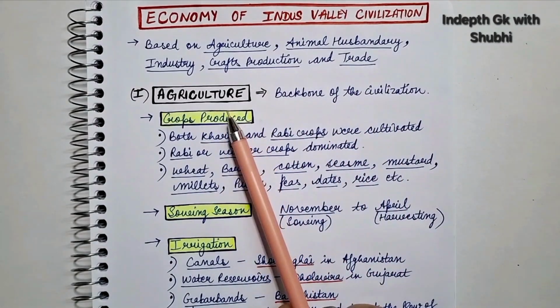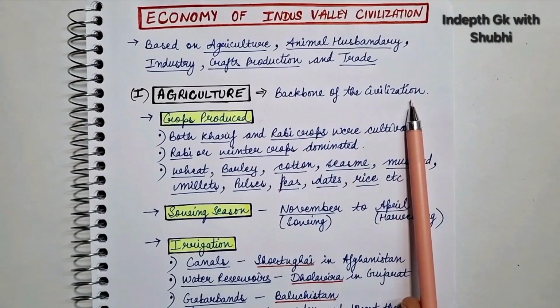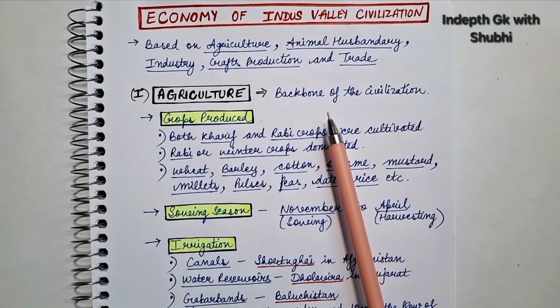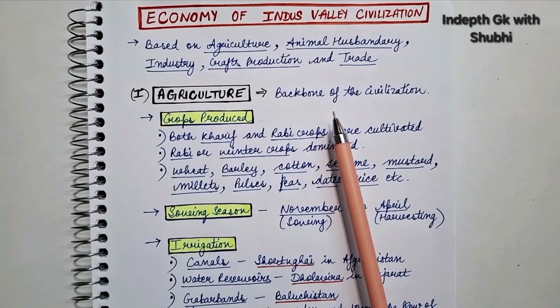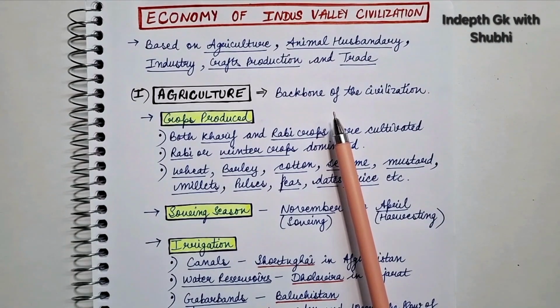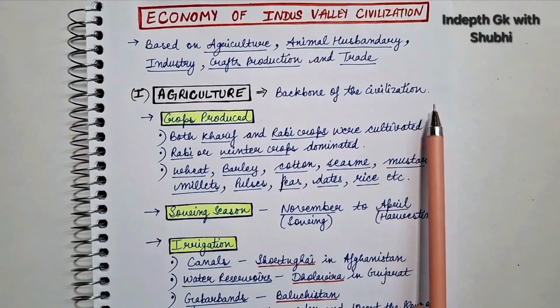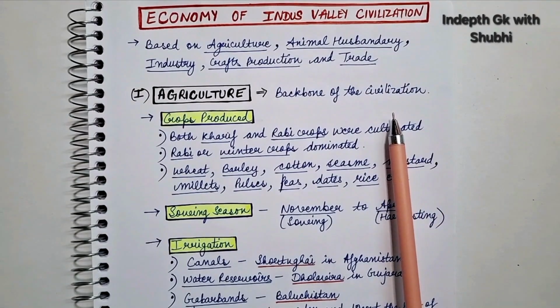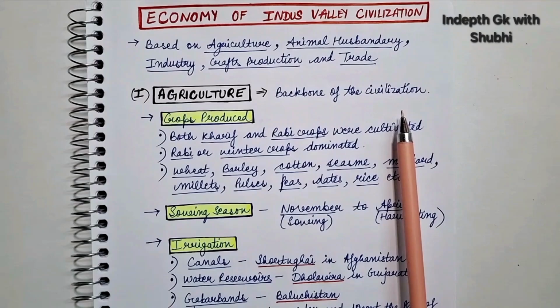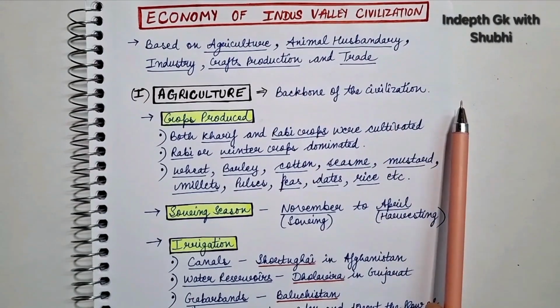Starting with agriculture, agriculture was the backbone of the civilization. See, if a civilization has to develop, its agriculture should be strong. Because if agriculture is strong, there will be surplus food grain, then only people can shift to other sectors of the economy. And the other industries will develop, right? So agricultural development plays a significant role in the development of the economy as a whole, right?